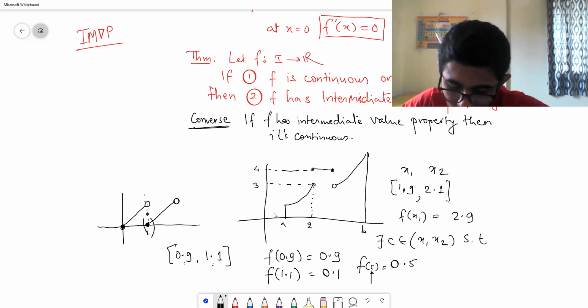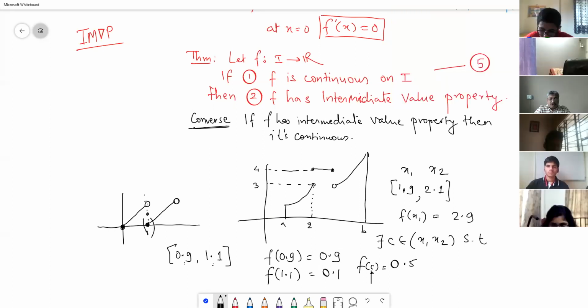We should give a counterexample where the intermediate value property is definitely available no matter which subinterval you choose. It should not depend on the subinterval that you want to give. Now what you are doing is deliberately creating a discontinuous function and saying that you take a wider interval. Can we design it like this? You have to design it.